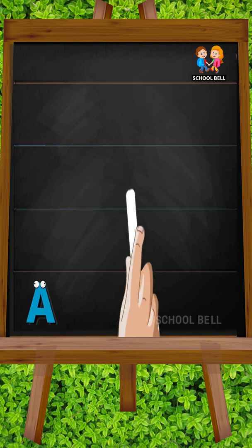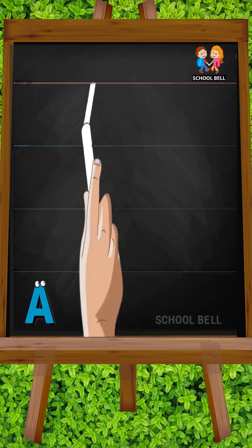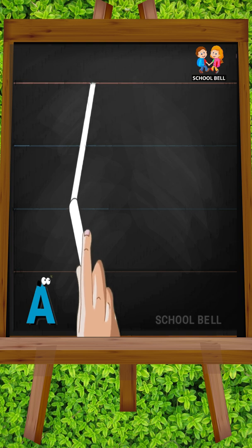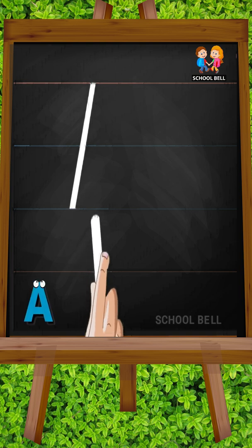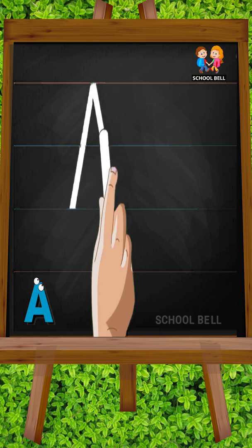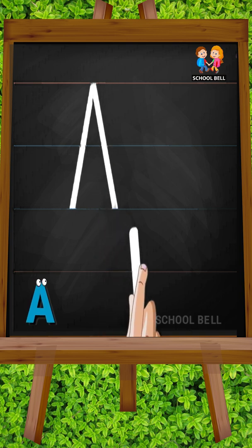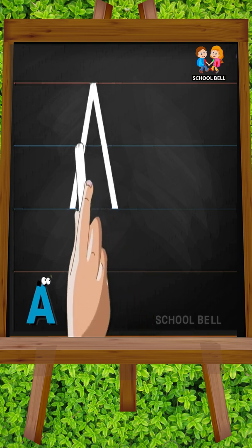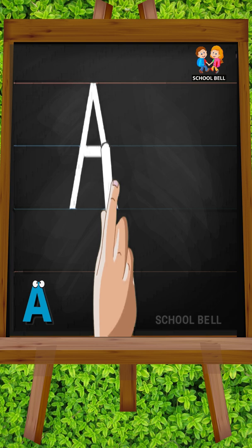Capital A. Start from the top and draw a slanting line downwards. Go to the top and draw another slanting line down to the opposite side. Now, go a little below the middle and draw a sleeping line across.